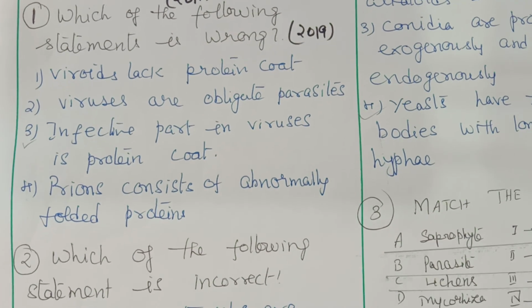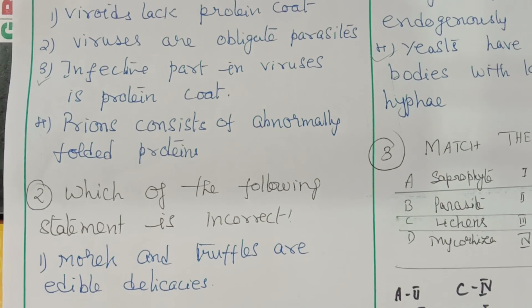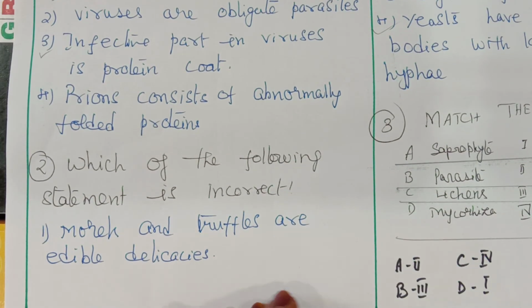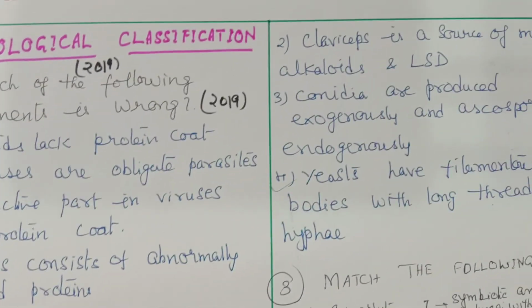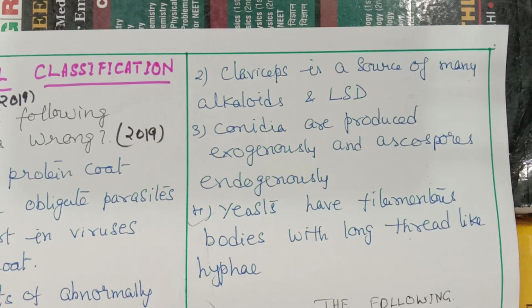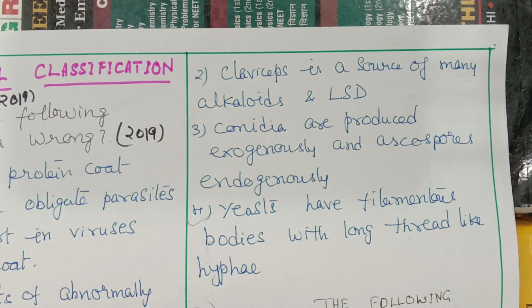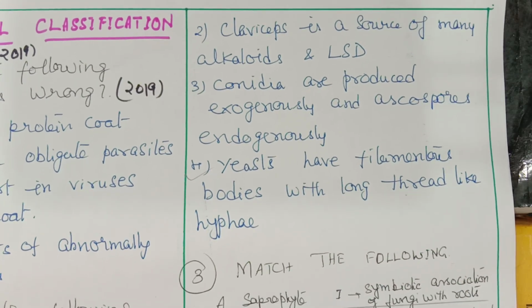Okay, now next, which of the following statements is incorrect? Morels and truffles are edible delicacies. That is correct. Then second statement, Claviceps is a source of many alkaloids and LSD. LSD is lysergic acid diethylamide. LSD is a drug. It is called a hallucinogenic drug which causes hallucinations. Next, conidia are produced exogenously and ascospores endogenously. That is also correct. Incorrect you have to choose. So yeasts are filamentous bodies with long thread-like hyphae. That is wrong. Yeasts are unicellular.